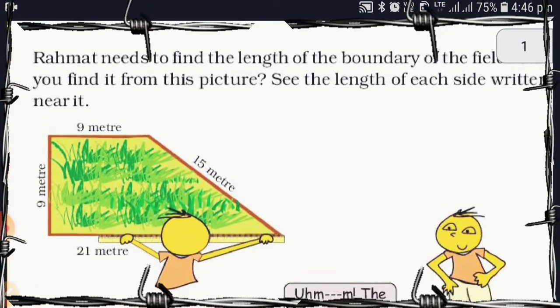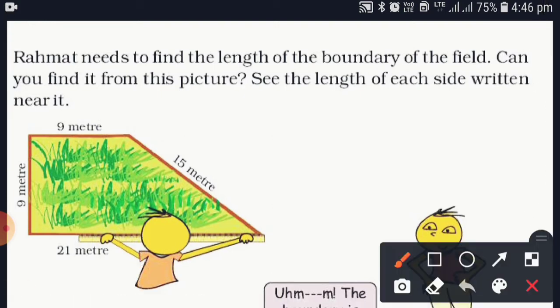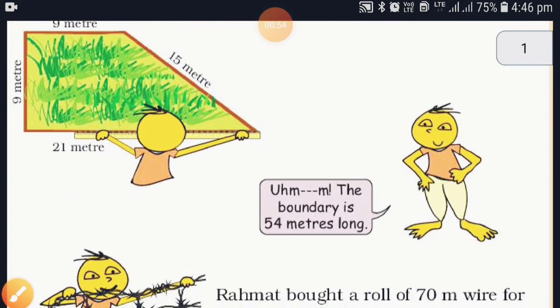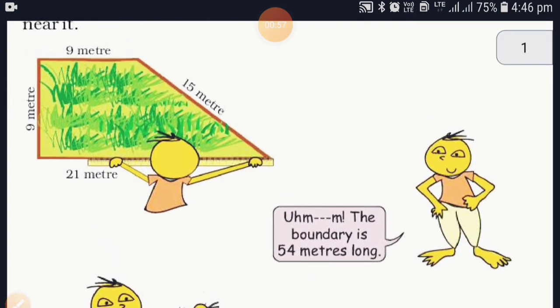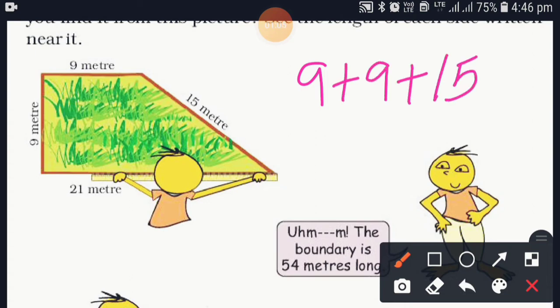See here, the measurement is given of Rahmat's field: 9 meter, 9 meter, 15 meter, 21 meter, 21 meter. Now Rahmat measures the field. So what will be the answer? Let's check it. 9 plus 9 plus 15 plus 21.